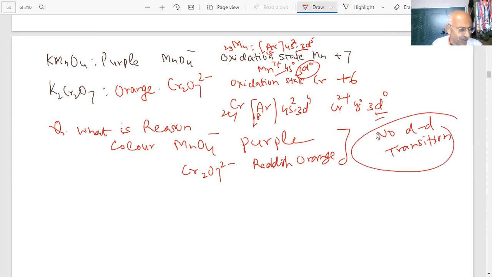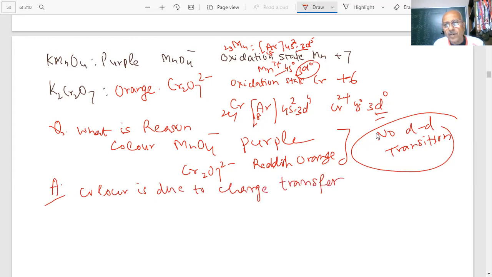So here is a question, students. The color of these compounds is not due to d-d transition. Four choices can be given to you in the paper. What happens in these cases? Here the color is due to charge transfer.